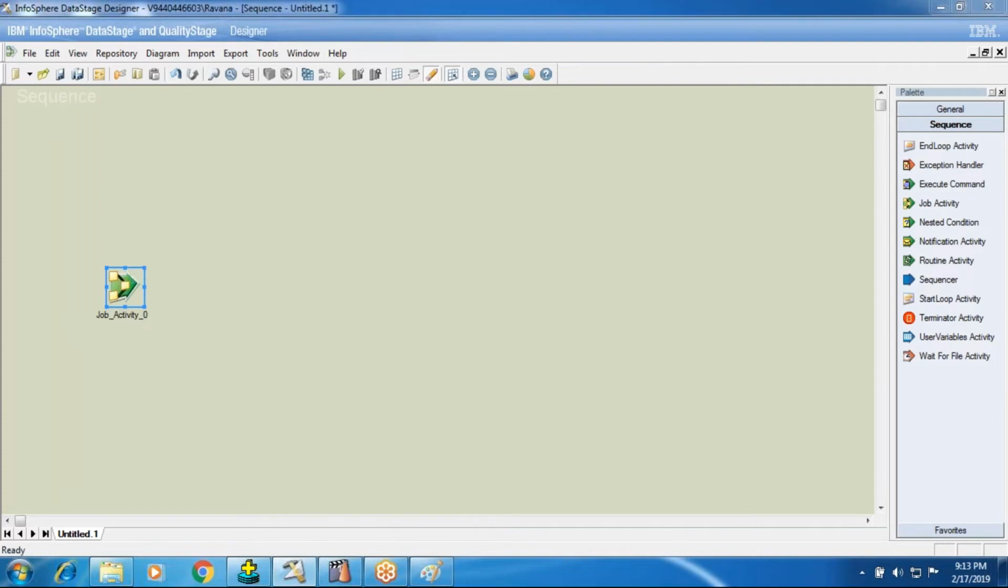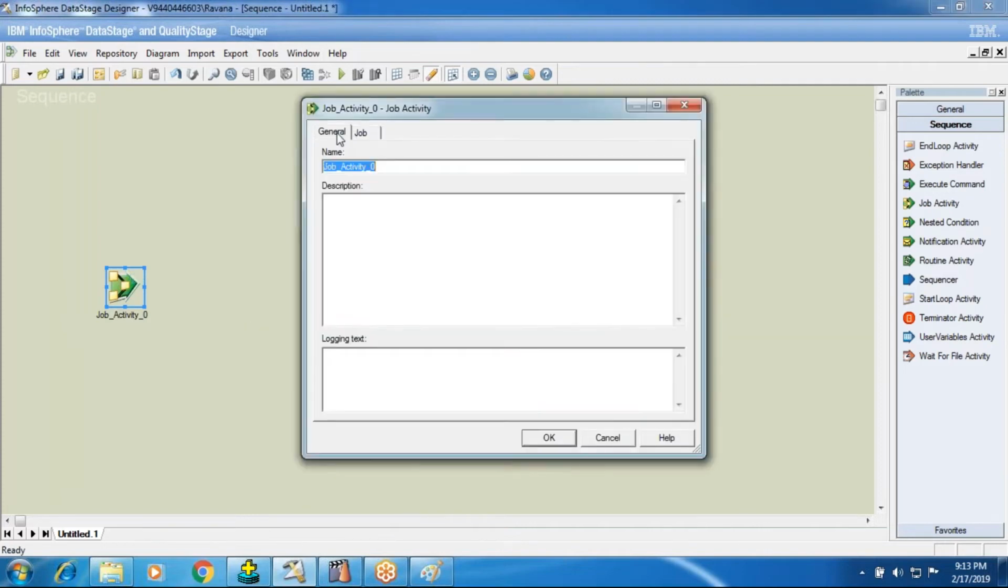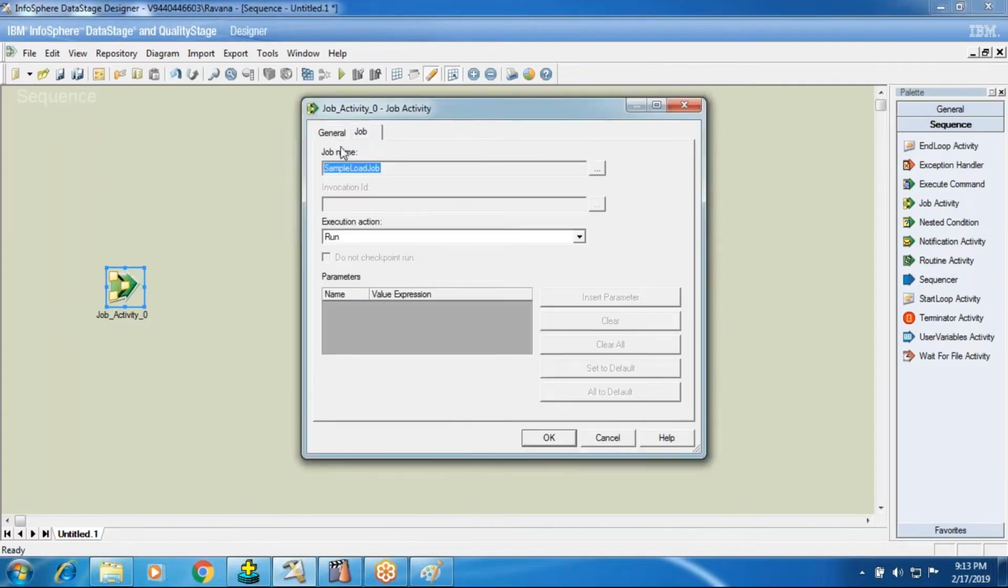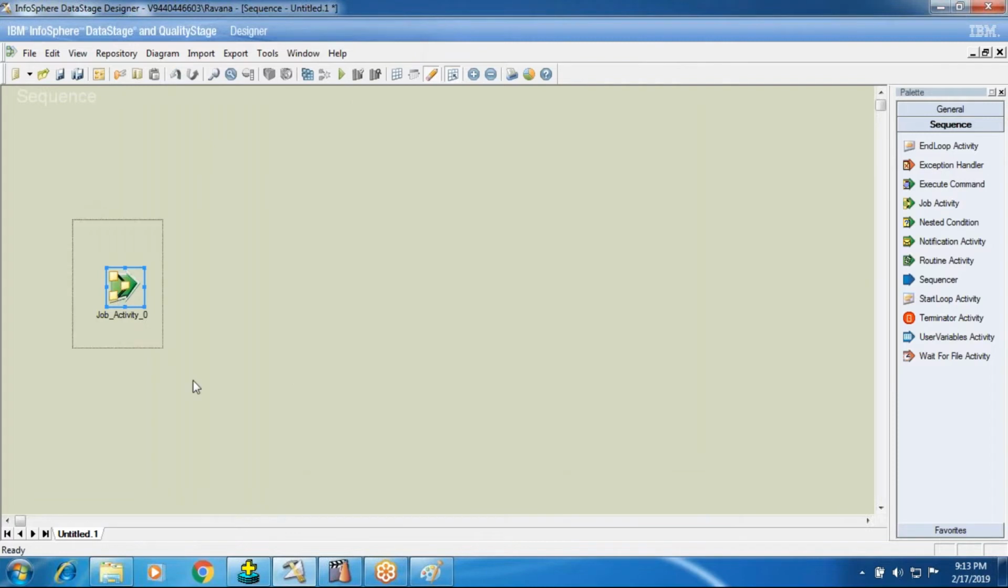Now if you double click on this job activity and go to the general tab and the job activity tab, the job tab, in the job tab you can see the job name. Okay, so this is one way to call your parallel job onto your canvas.